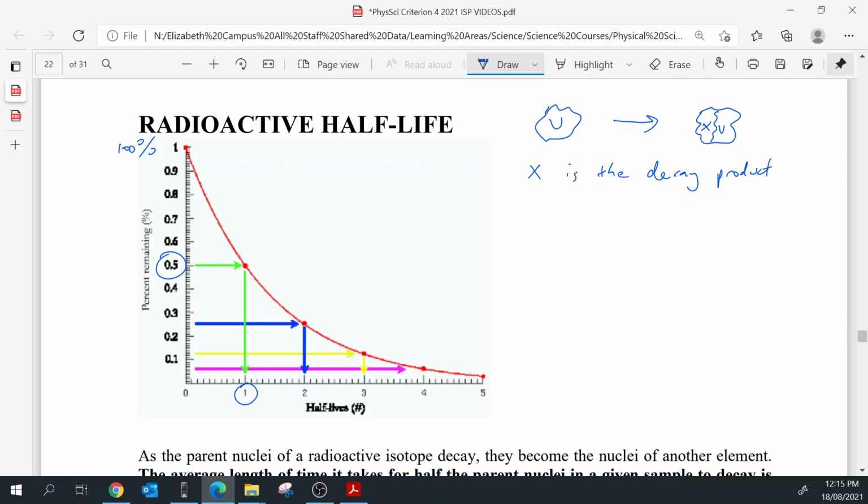So if you measure the mass of that sample, the mass will still be the same.